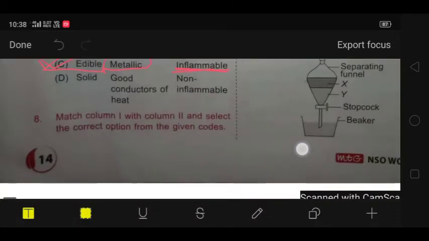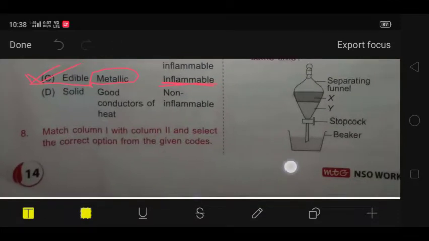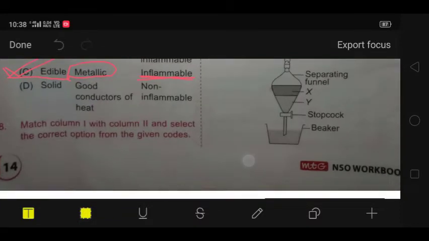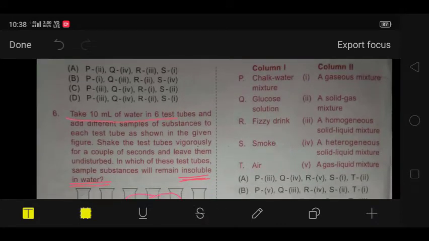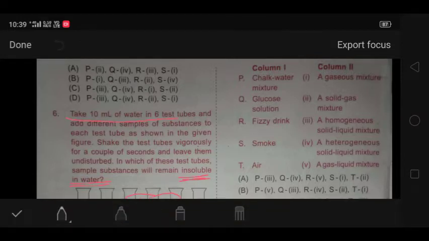Next question is: match column 1 with column 2 and select the correct option from the given codes. So let's see. Chalk water mixture. A chalk water mixture is a heterogeneous mixture. So P. So now you are thinking what is a heterogeneous mixture. As I told you in my previous part what is a heterogeneous mixture and a homogeneous mixture, you can see my previous video on sorting and separation of materials. Next is glucose solution. Glucose solution is a homogeneous solid liquid mixture.